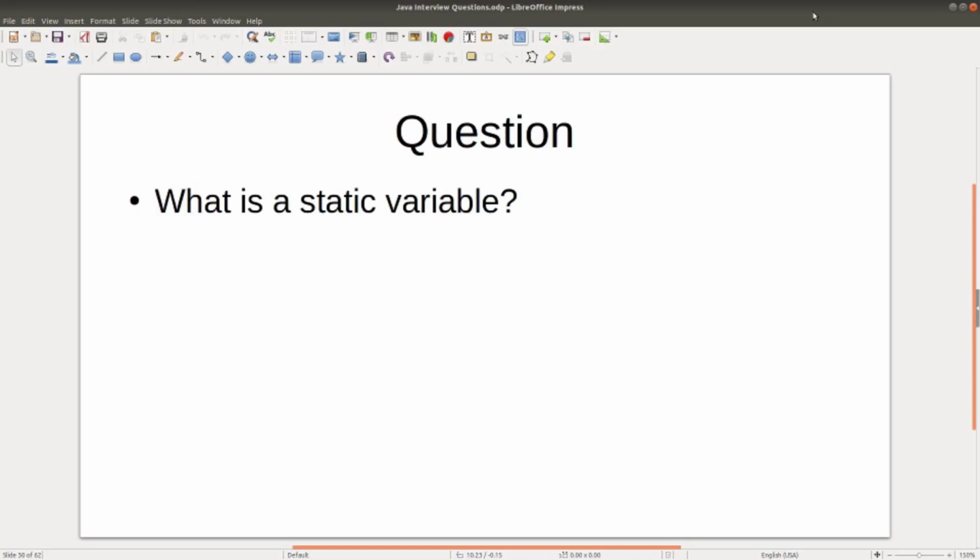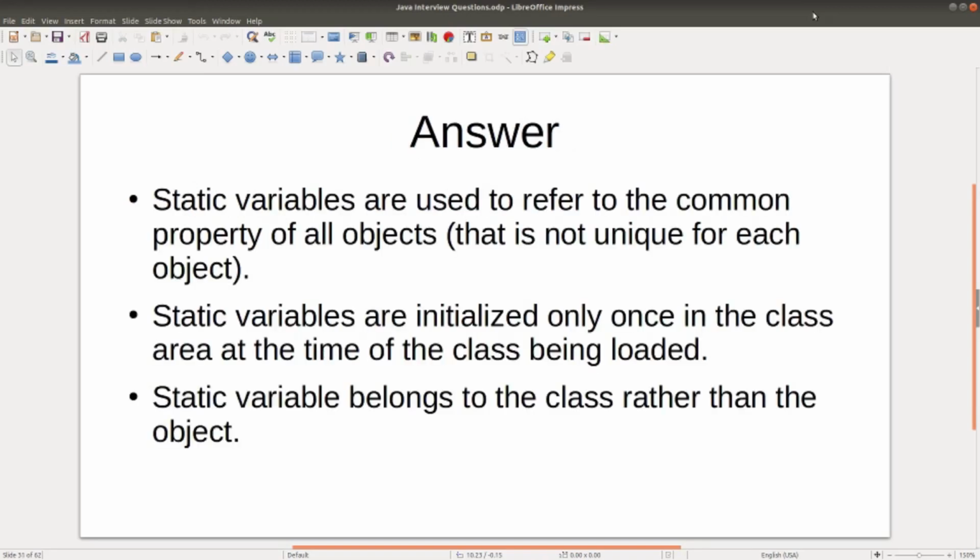Question: what is a static variable? Answer: static variables are used to refer to the common property of all objects that is not unique for each object. Static variables are initialized only once in the class at the time of the class being loaded. Static variables belong to the class rather than the object.